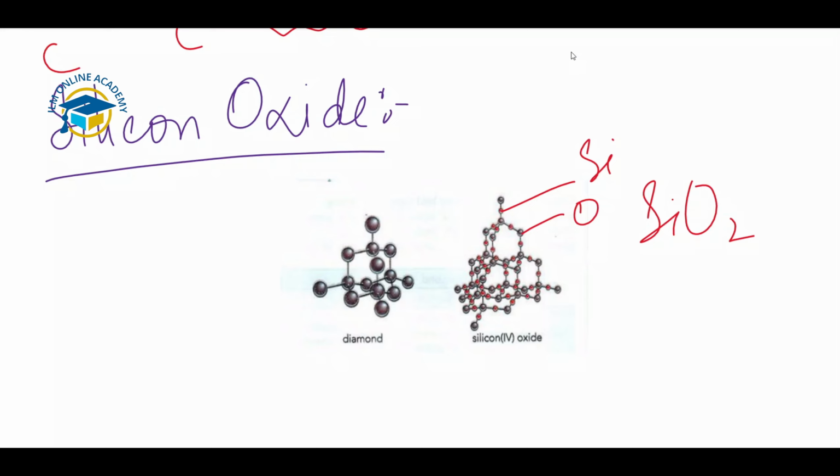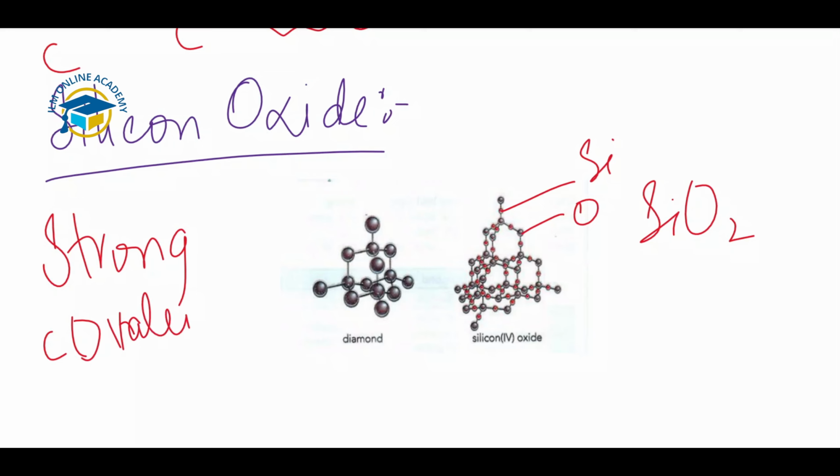Both the diamond and silicon oxide structures are rigid. There is a tetrahedral geometry present in them. All the atoms in these structures are held together throughout by strong covalent bonds. That's why they form giant covalent structures. Both diamond and silicon oxide show similar physical properties. They are very hard. They have high melting and boiling points.